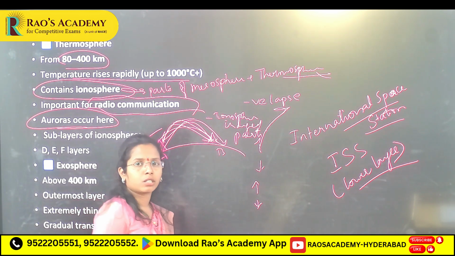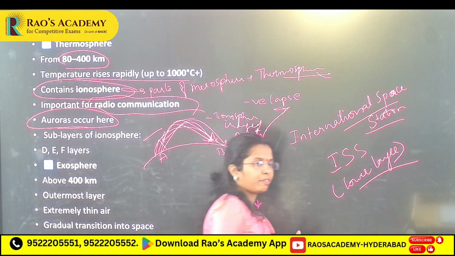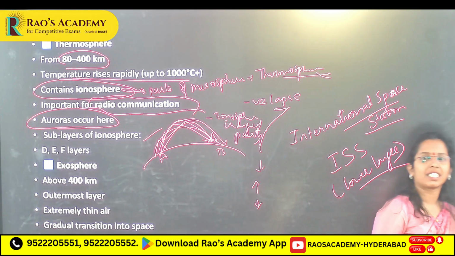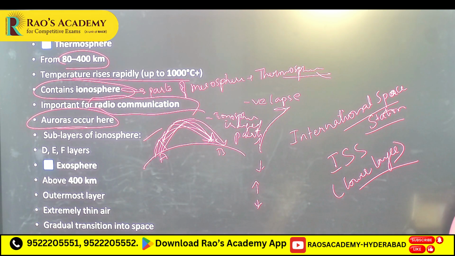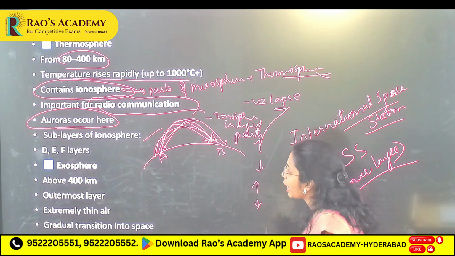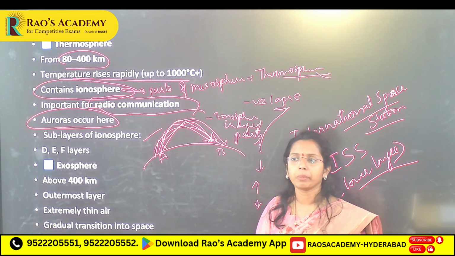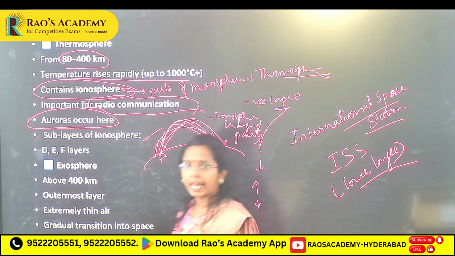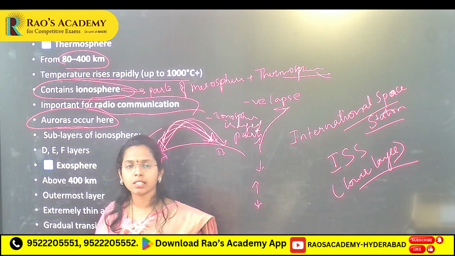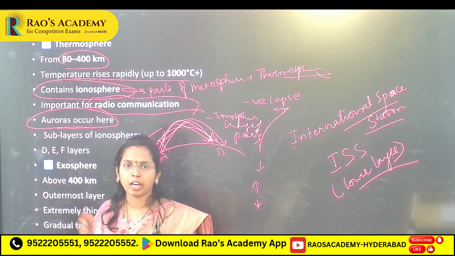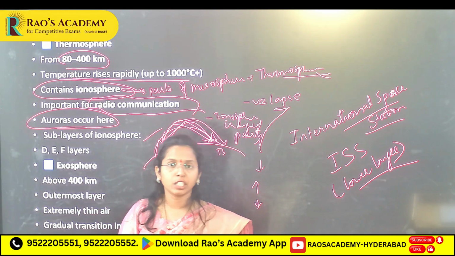What are auroras? We have seen northern lights, southern lights. Auroras are nothing but northern lights and southern lights. They are not clouds. This you have to remember, auroras are lights. Northern lights, bluish or greenish, we have seen sometimes in the news.